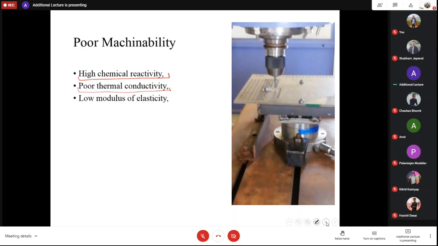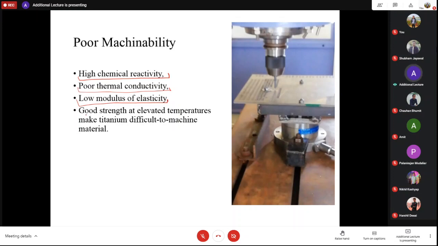It has a low modulus of elasticity, so it produces a lot of vibrations while we are working with this material. It's very difficult to machine this particular material. And another thing is that it maintains its strength at elevated temperatures, which makes it a difficult material to machine, right?